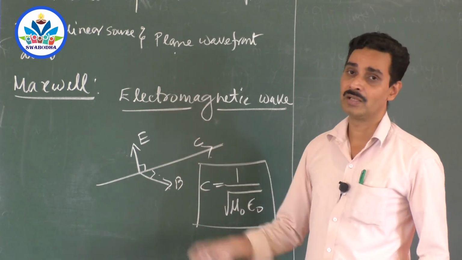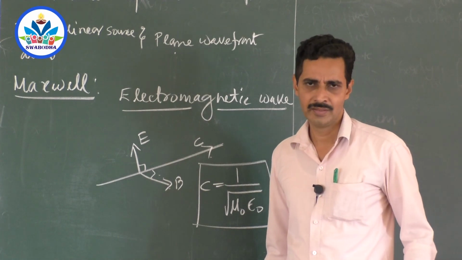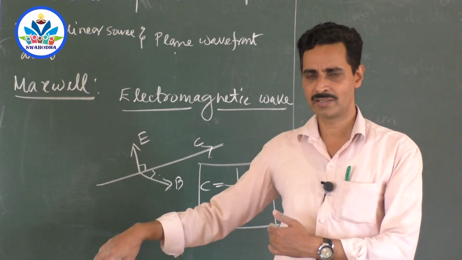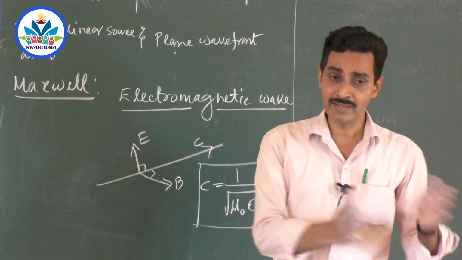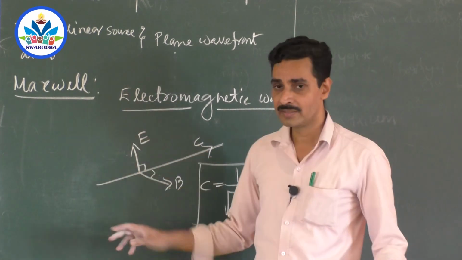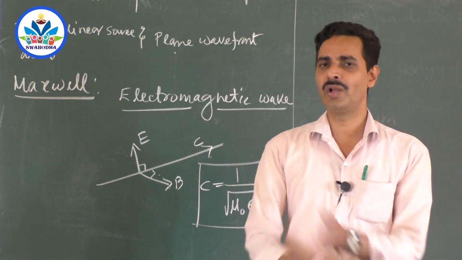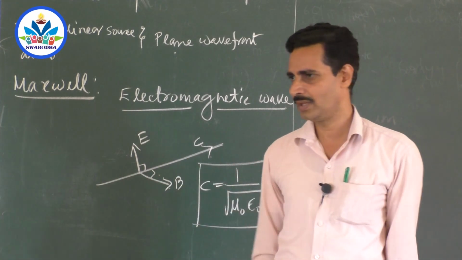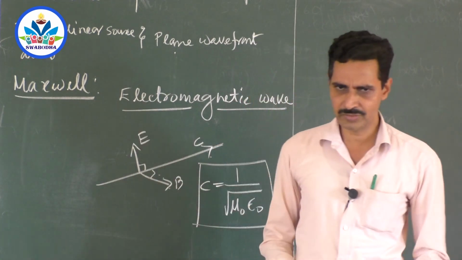And later on we had quantum theory, and it said that light is a packet of energy. We applied it to different cases. Finally, we had a conclusion that light sometimes behaves like a wave, sometimes like a particle, like a packet of energy. That is called the dual nature of light. So in this way, we understand light in different ways, and you have all these things in the syllabus. This is the introduction for wave optics.